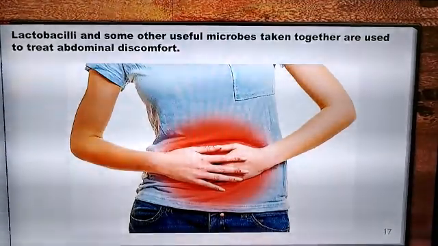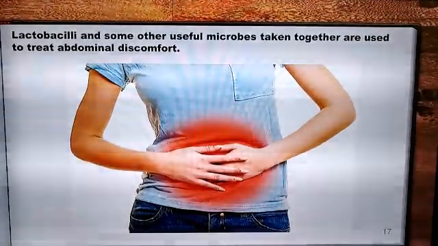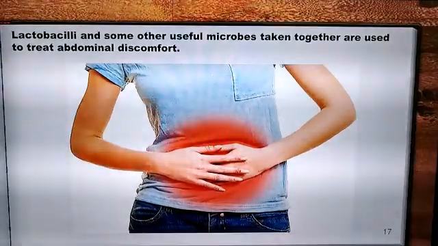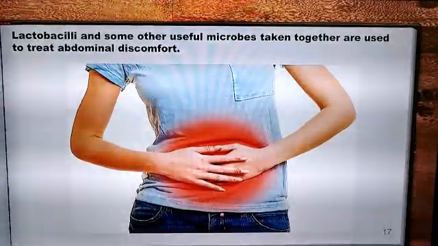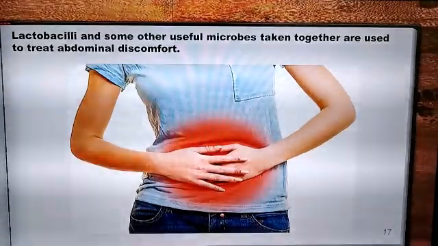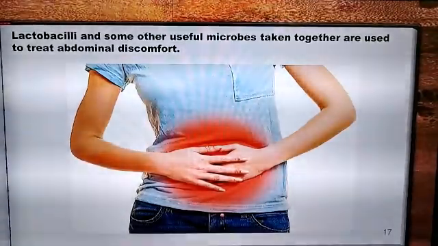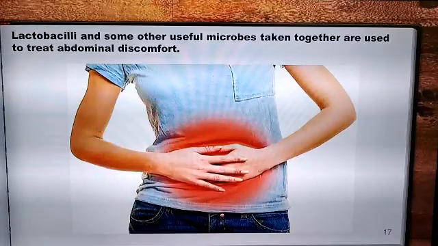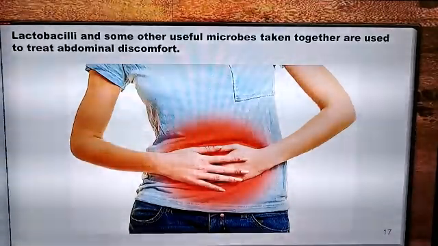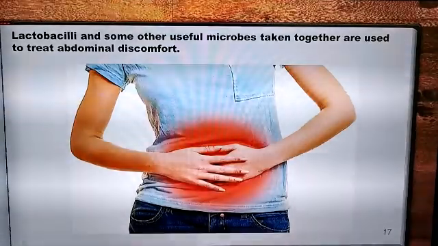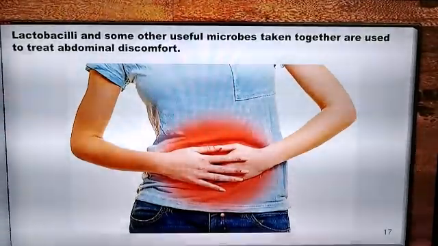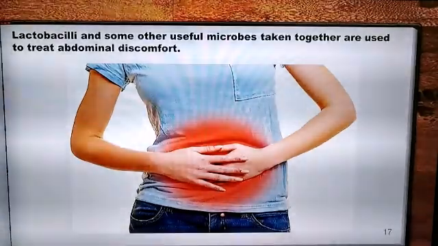When a person suffers from abdominal discomfort or a pain in the abdomen, then food products containing lactobacilli are consumed. Which food products? Food products like the Yakult can be taken, or curd or buttermilk can be consumed by a person who is having a pain in the stomach. Or the person can also consume medicines which might contain lactobacillus bacteria in order to get relieved from the abdominal pain. So lactobacilli and some other useful microbes when taken together are used to treat the abdominal discomfort.